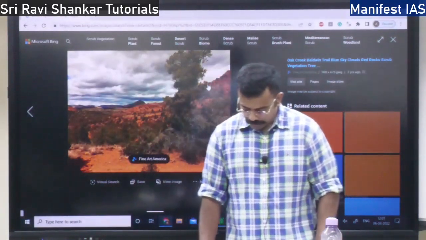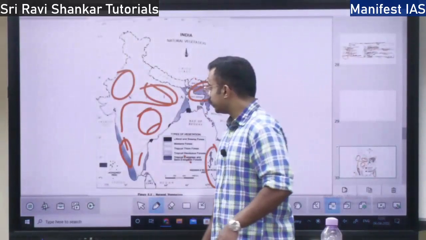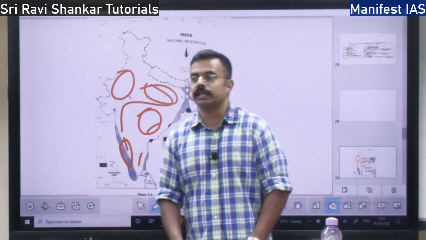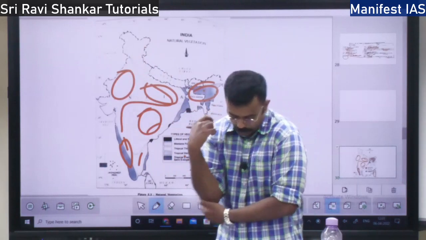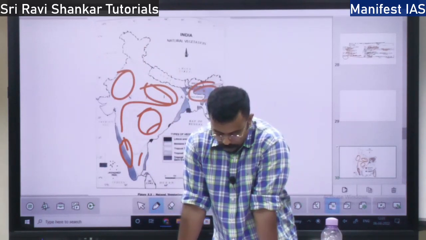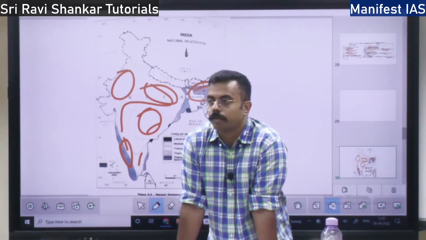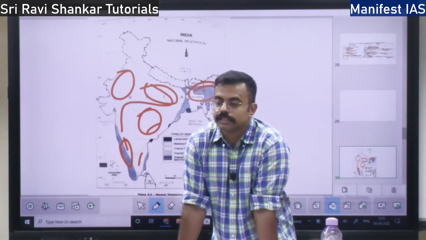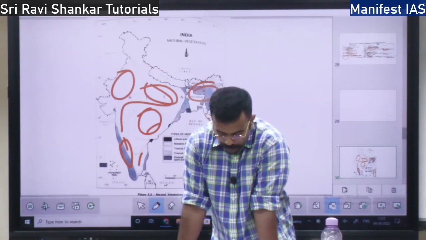Next we will talk about the montane forest. Whenever you hear the term montane, just remember it is related to mountains, the higher reaches of the mountains where there is very cold weather. In the montane forest the temperature is very low. This is divided into North montane forest and South montane forest.